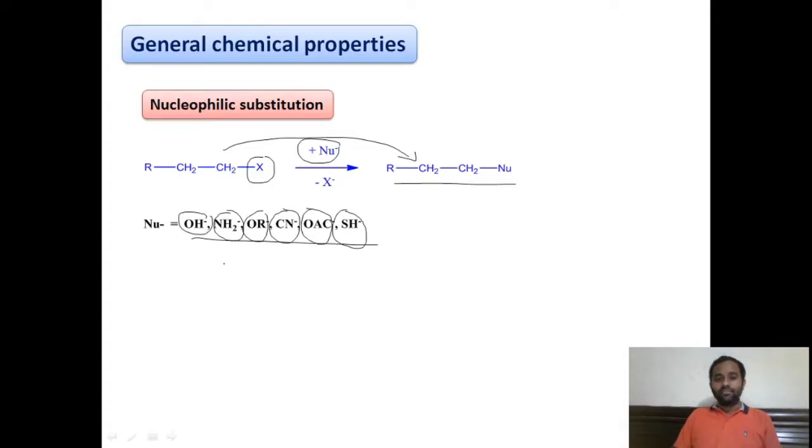In this way our halogen compounds are very reactive and will undergo nucleophilic substitution reaction to give a variety of compounds like alcohols, amines, ethers, and alkyl cyanides. In this way we can prepare a variety of organic compounds. That's why these halogen compounds are very important tools in the hands of synthetic chemists, right?